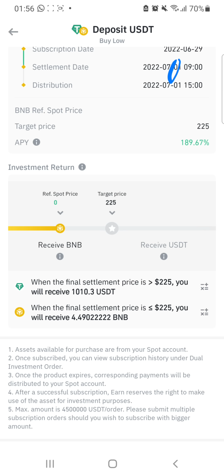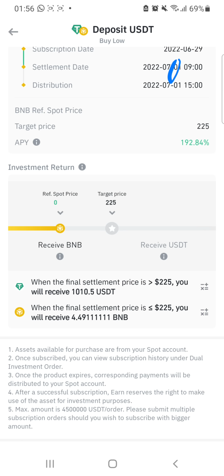If BNB is above 225, we will get back our $1,000 and they will give us an additional $10, right? But if BNB did not get to, or maybe it just got to $225, we will get 4.49 BNB, right? So it means we'll be able to buy that BNB with our USDT, and we'll get a total of 4.4911. That tells you that we earn an additional 0.01 or so BNB. That is great. But again, there is a risk involved though.